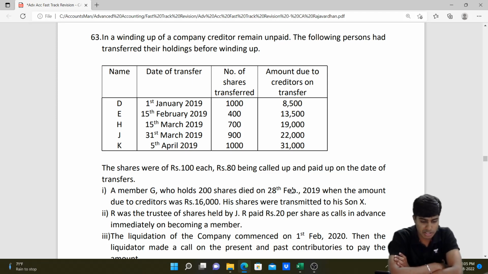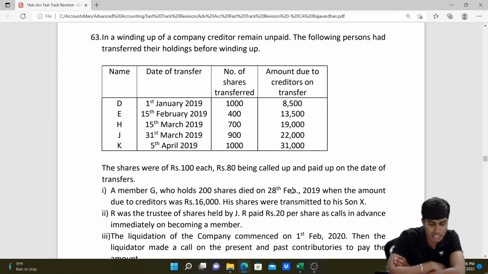A member G who holds 200 shares died on 28th of February 2019 when the amount due to creditors was 16,000. His shares were transferred to his son X. When shares are transferred by way of death, you are not liable to pay any contribution towards B list contributors. So ignore that member A and G. We are not worried about that. And come on, let's see the next one.